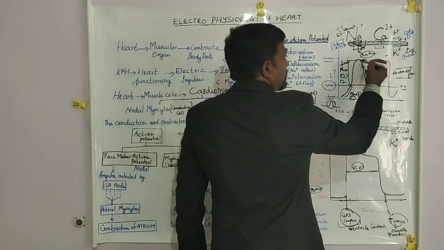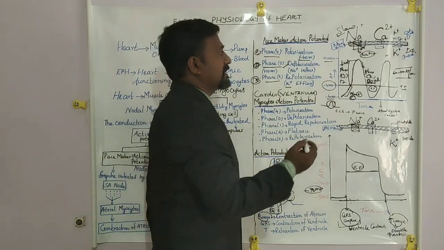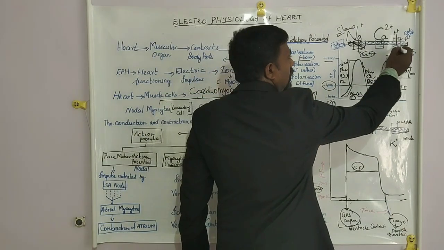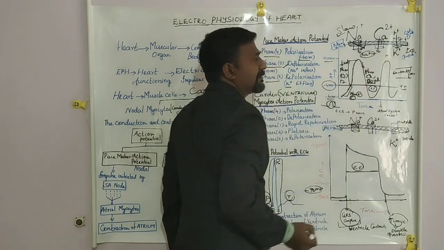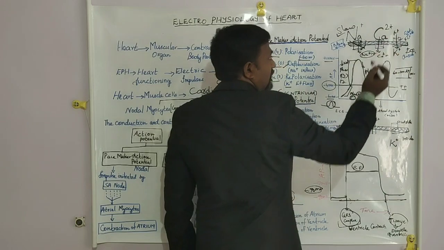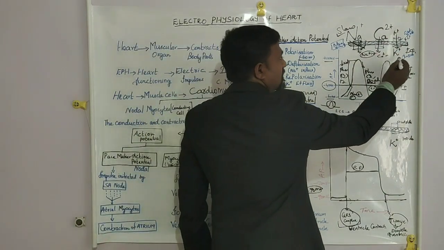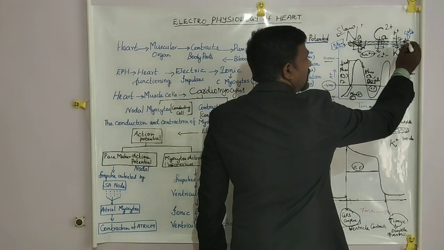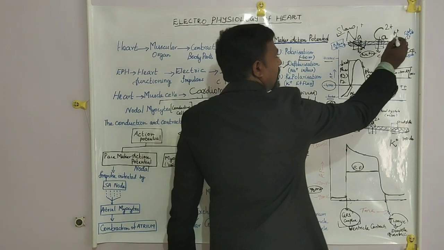Then after the closing of this sodium channel, potassium channels and slow voltage gated calcium channels open. Calcium ions enter from outside the membrane to inside the membrane, and the potassium ions move from the internal membrane to the external membrane.